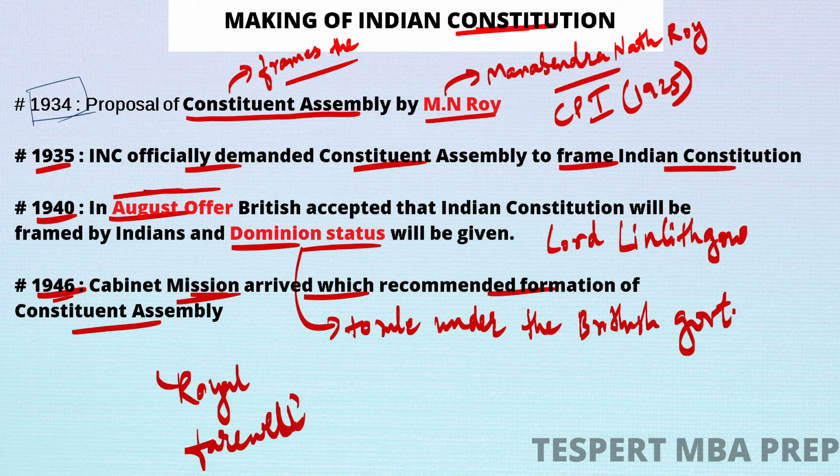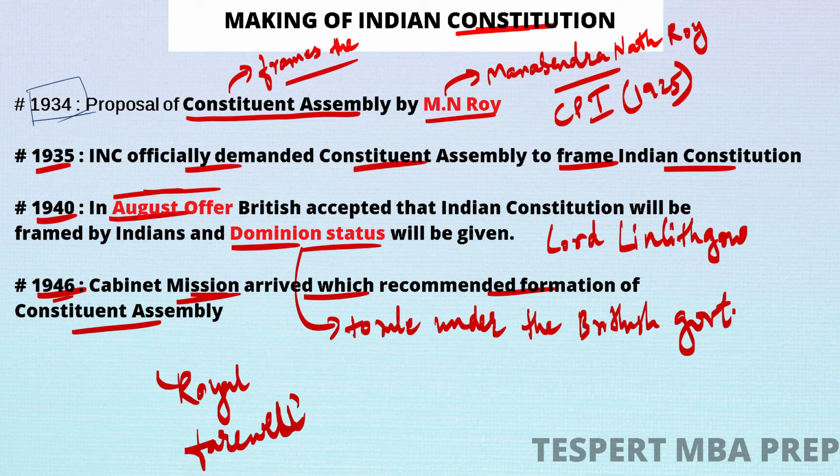And if Indians threw them out of the country, then in history it would be written that the British were thrown out by the Indians, right?